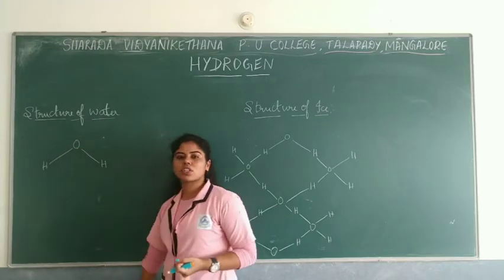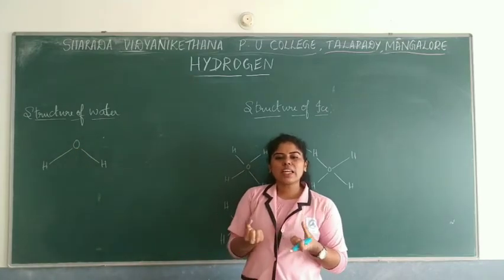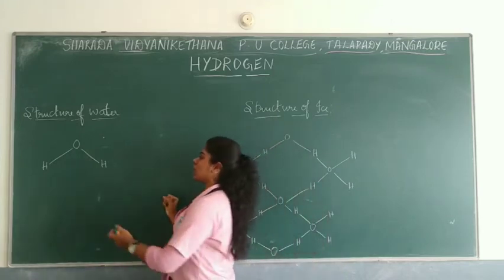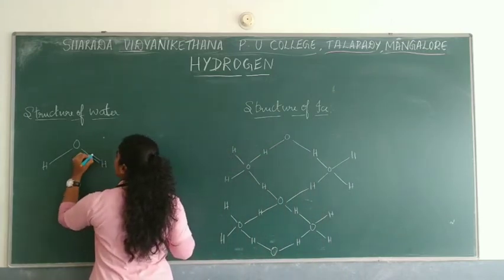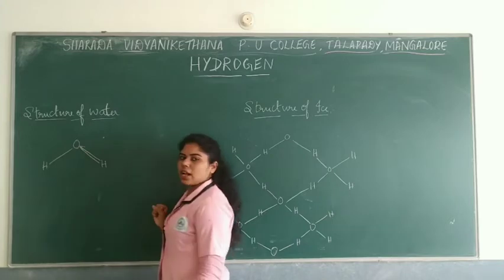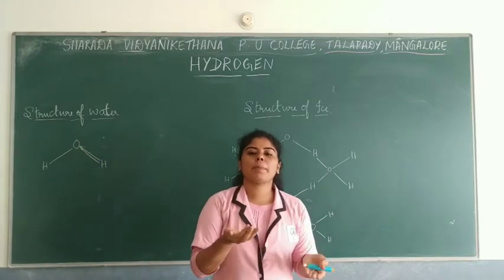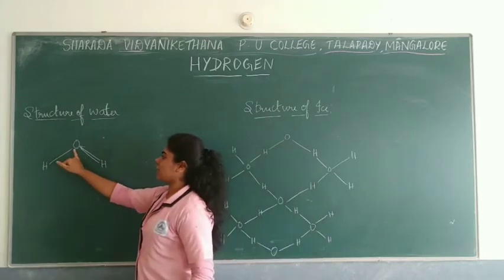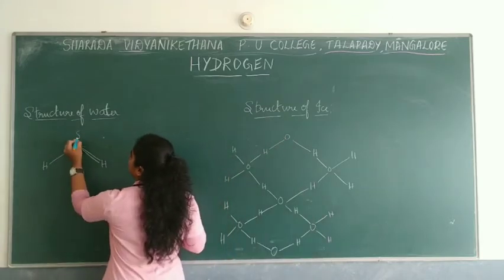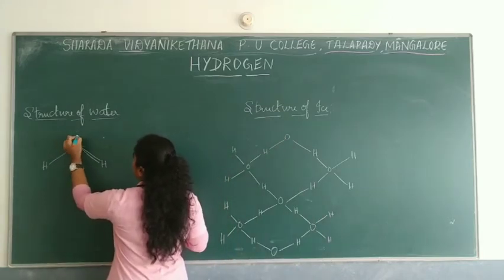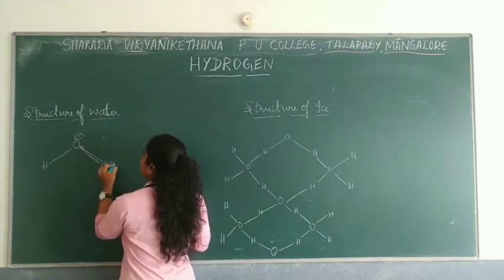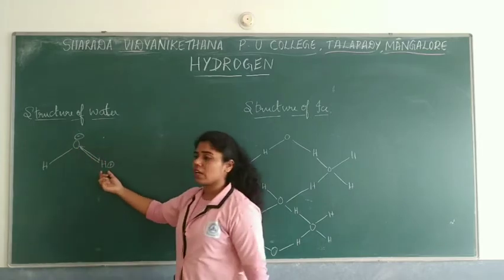So what does oxygen do? It tends to pull the electrons towards itself. So these electrons are slightly pulled by the oxygen atom. So what happens to the polarity here? In the sense, what happens to the charges? The oxygen atom attains a partial negative charge, and here the hydrogen attains a partial positive charge, right?